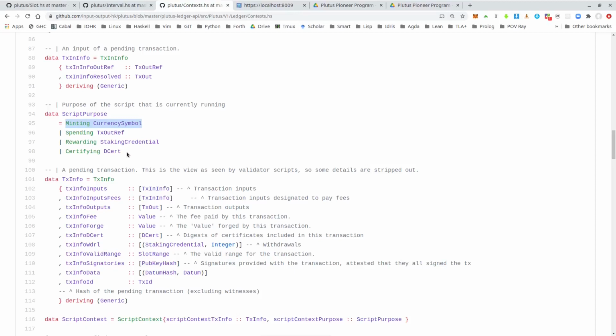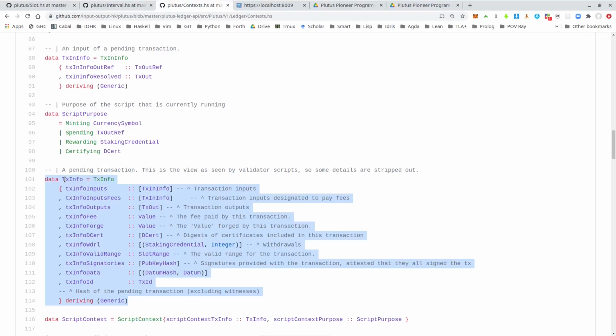And then there are 2 more purposes, but they are brand new, so I also didn't see them before: rewarding and certifying. So rewarding seems to be related to staking, and certifying to certificates like delegation certificates. But first we will concentrate on the spending purpose. So now the actual context is in this field of type TxInfo, which is defined also in the same module here. And basically it's an abbreviation for transaction info, so it describes the spending transaction.